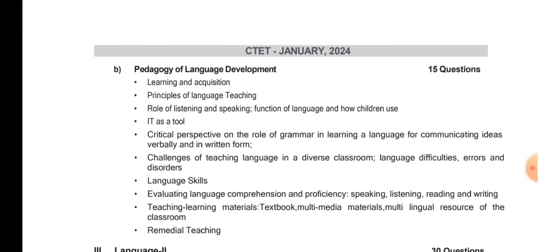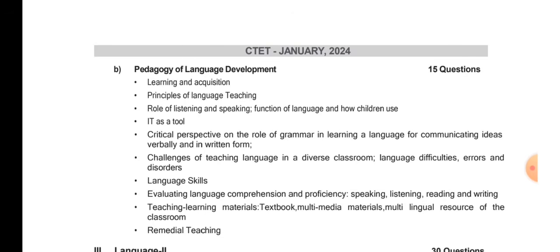Here also you'll have 15 questions: pedagogy and language development. As I was telling you, if you are serious with your CDP, that is child development and pedagogy, which is the easiest of all, nothing can stop you. But if you're not serious with pedagogy, nothing can help you. Pedagogy is coming up here also. What is there? Learning and acquisition. Pedagogy is all about learning and how the child acquires. It is all about the children.